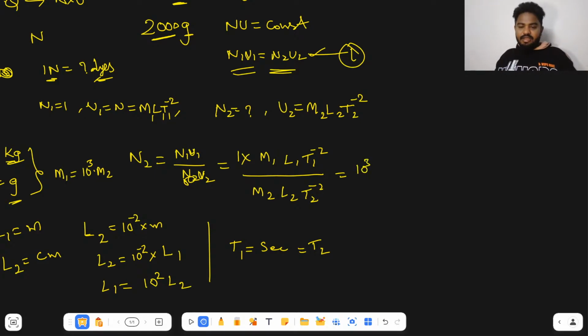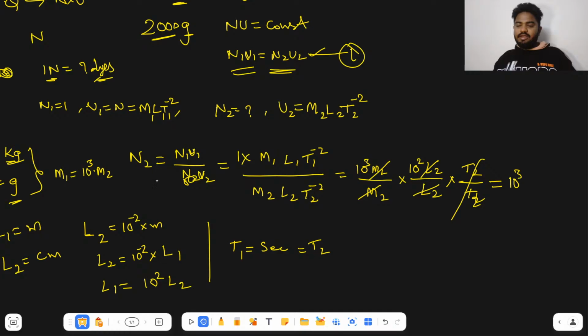10 to the power of 3 into M2 by M2 into, and then L1 is like 10 to the power of 2 L2 by L2 into T2 by T2. Now these will be L2 cancelled, M2 cancelled. Then you will get 10 to the power of 3 into 10 to the power of 2. So that is 10 to the power of 5. So this is how you have to solve this, right? Here dimension formulas are helping us to convert units.